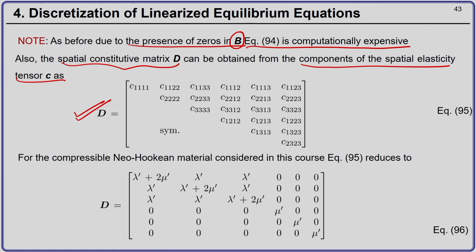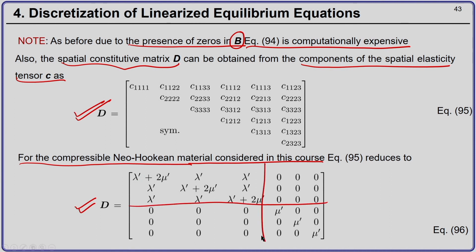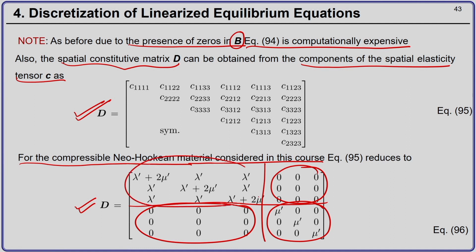In the present course we are considering a compressible Neo-Hookean material, the material that we discussed previously, and for that particular material this D matrix is given by the following form. Okay. Notice that we have zeros over here, and these correspond to the shear part, and these correspond to the tensile part. Okay.